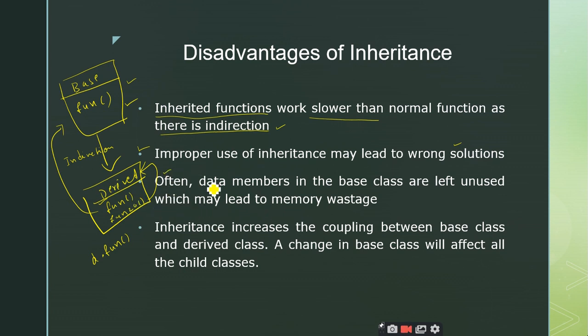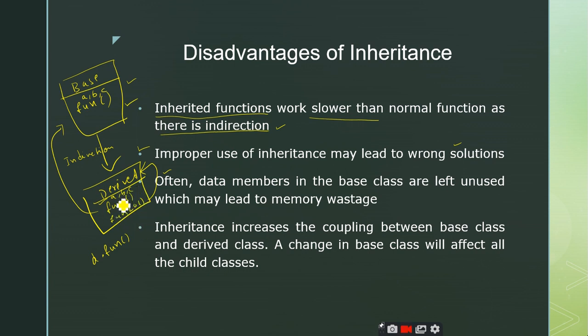Similarly, the third disadvantage is that the data members in the base class are sometimes left unused. For example, assume there are three data members A, B, C inside the base class, and you have created the derived class, which consists of A, B, C. But sometimes you may not make use of all these variables inside the derived class.